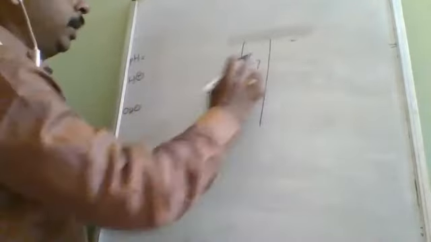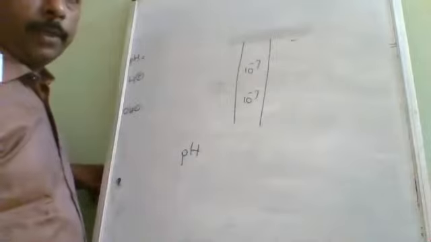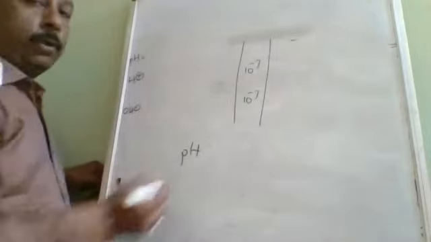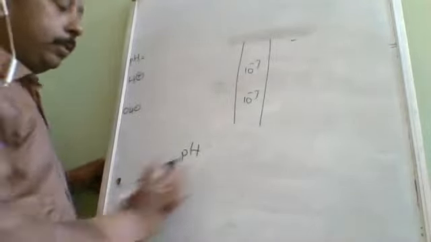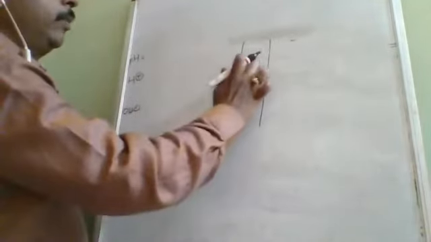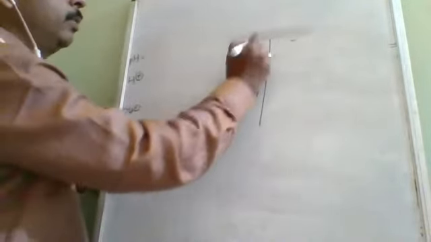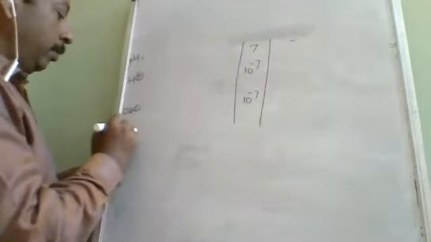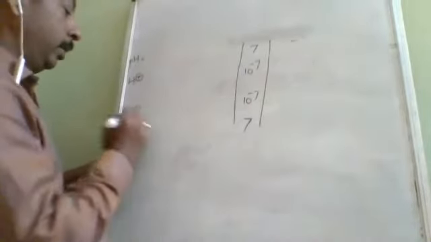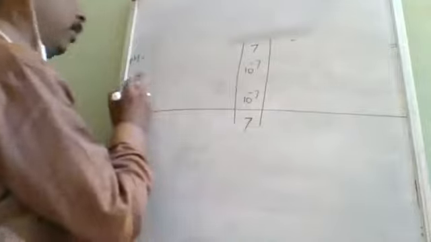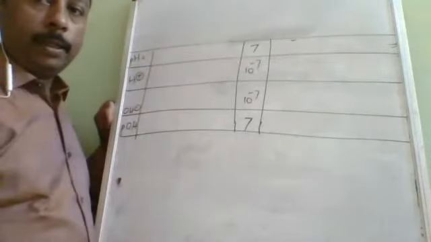But this negative should be avoided. That's why negative log of H plus. So the negative of the value, we should only write 7. Same way, pOH is 7. So this is pH and pOH. That means when they both are available in the same quantity, what will be the pH and pOH? pH will be 7, pOH also will be 7.